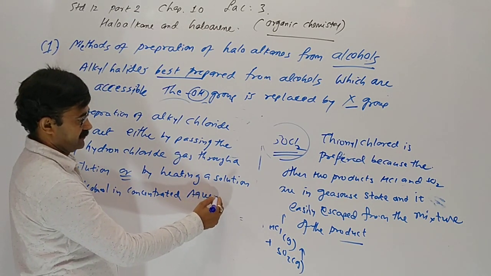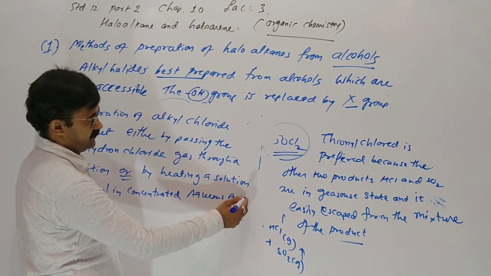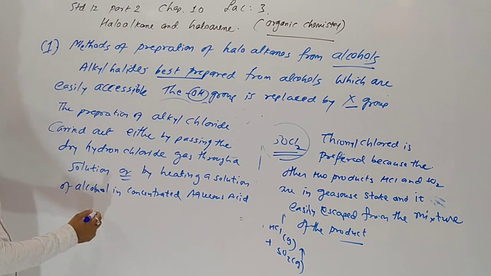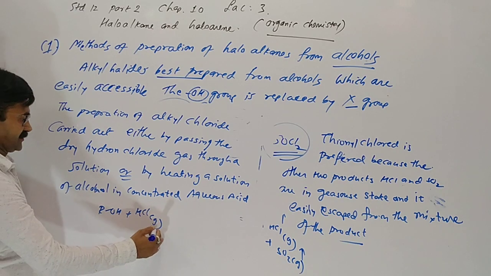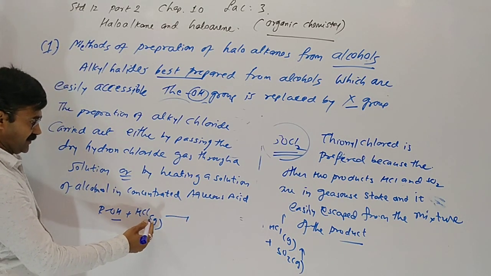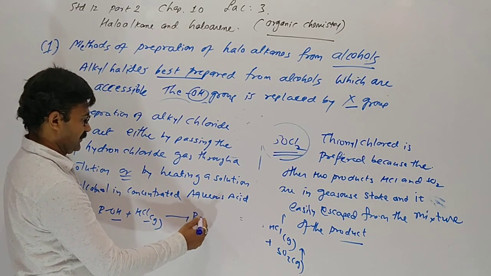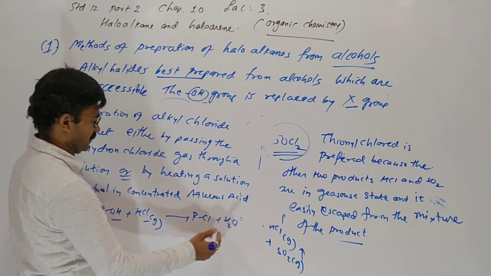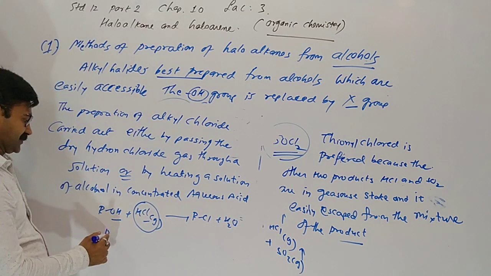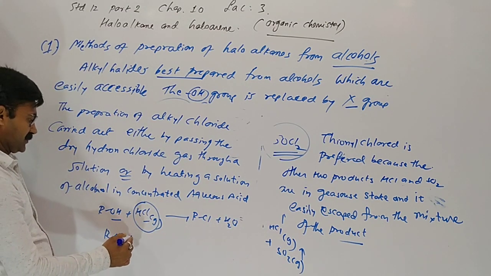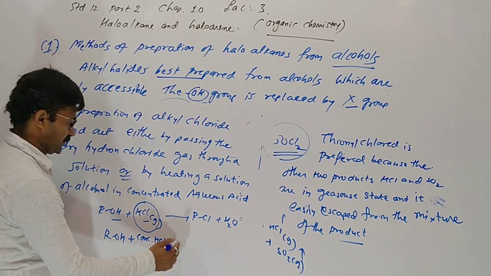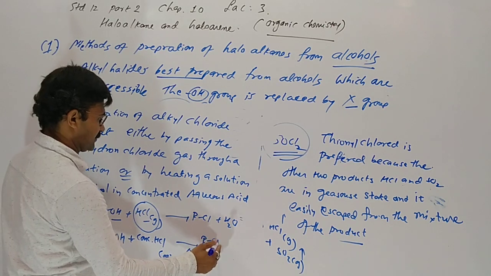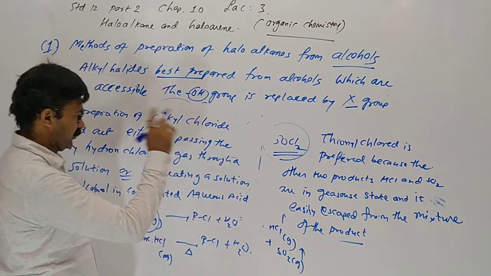Yes, we can form it. In alcohol, when we pass HCl gas, OH is easily replaced by chlorine, giving chloroalkane and water. If HCl gas is not passed, then concentrated HCl on heating gives chloroalkane and water.